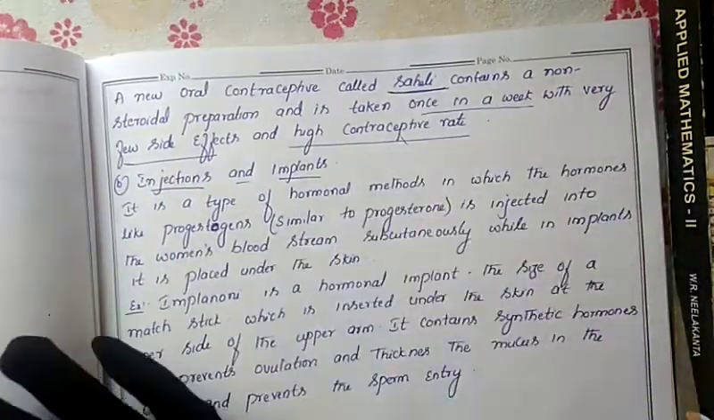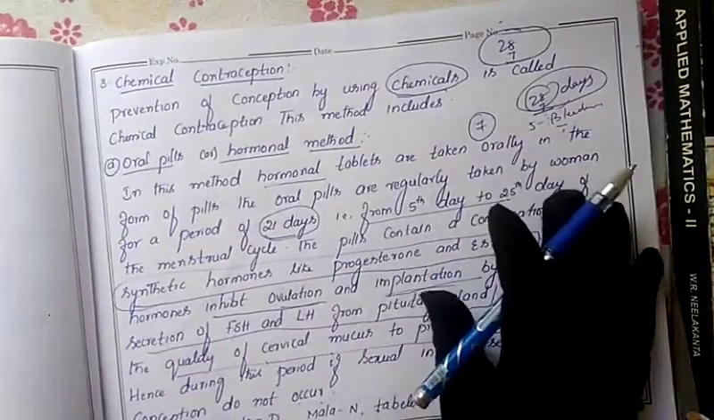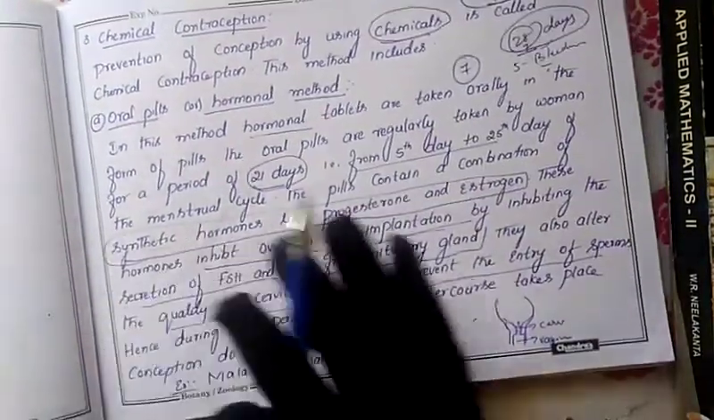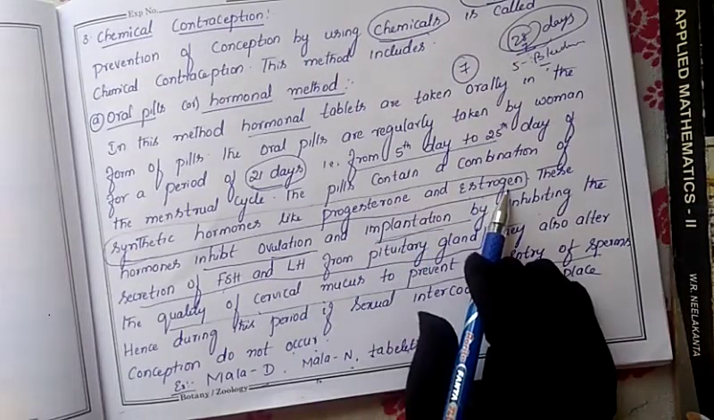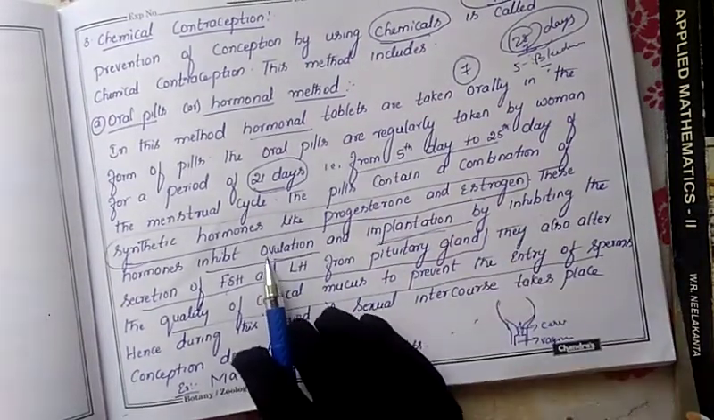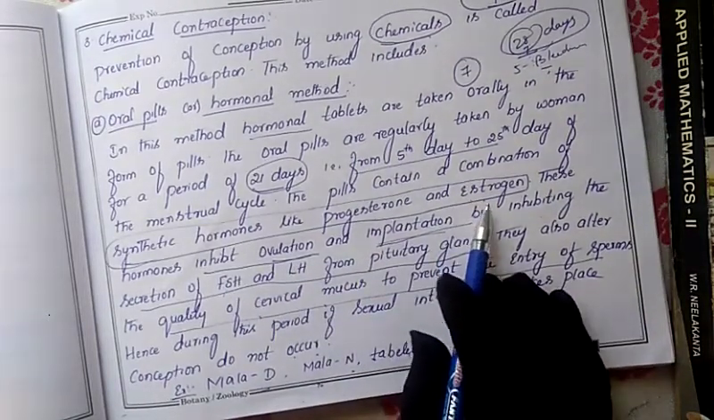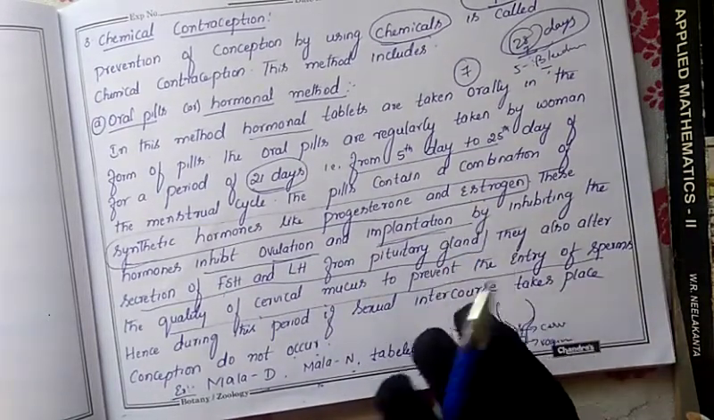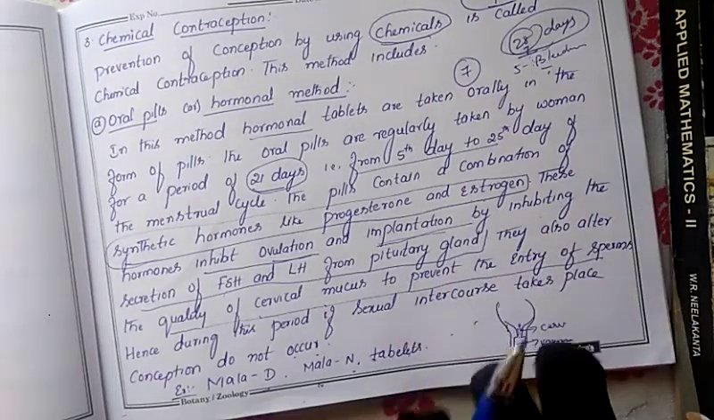By taking these oral tablets, we get a lot of side effects. Which side effects? Due to the entry of this artificial progesterone and estrogen hormones, as I said, ovulation is inhibited. Due to continuous usage of these hormones, the ovulation process in the female body will automatically stop, it will get completely inhibited.